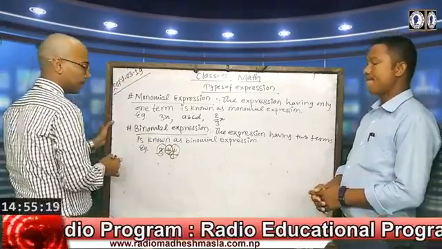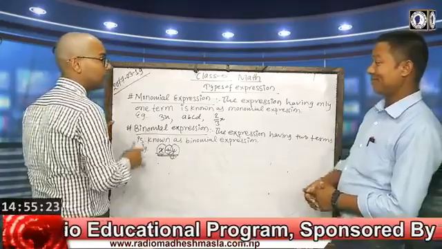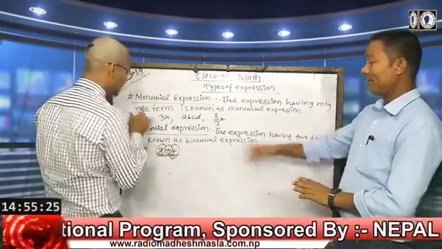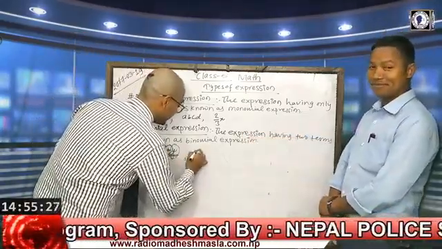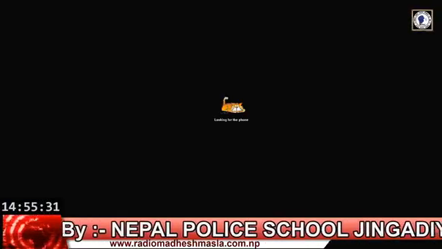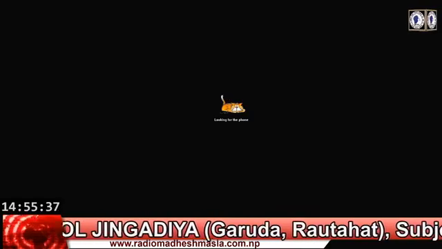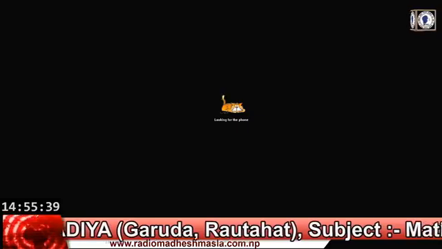So they are known as a binomial expression. In the same way, 3a plus 2b, and a minus b. Now let's talk about the third one.